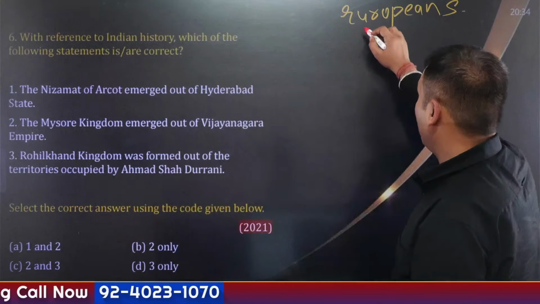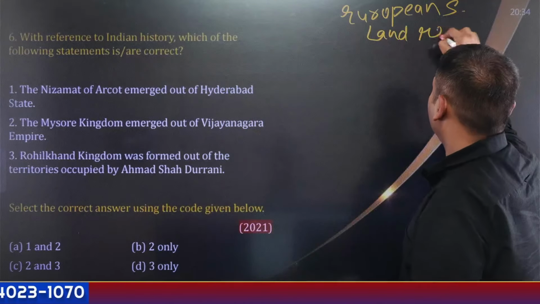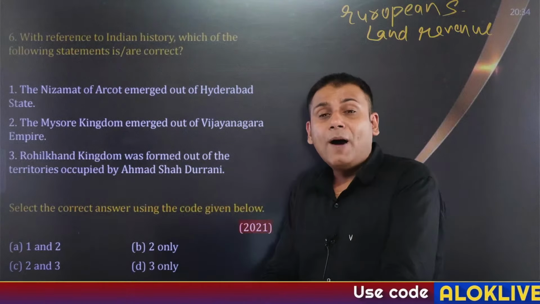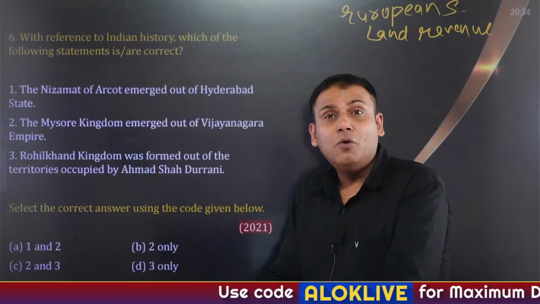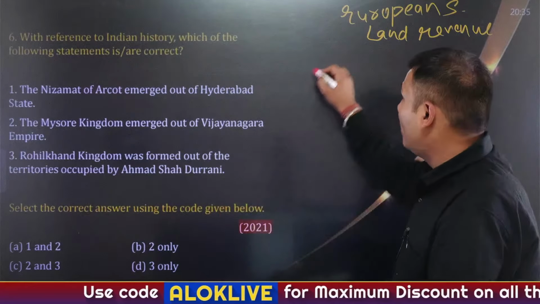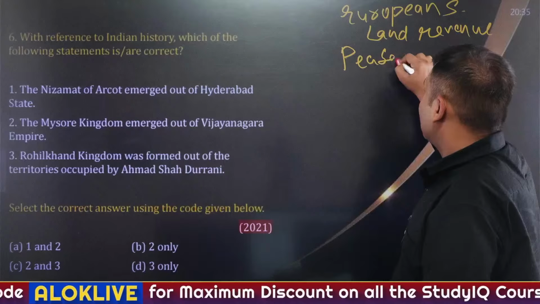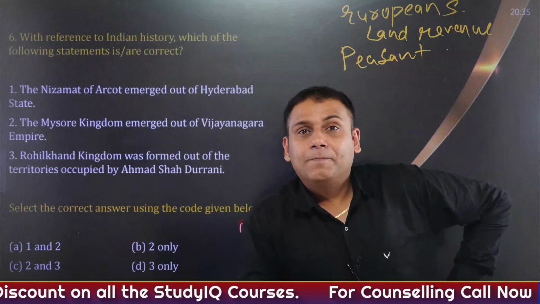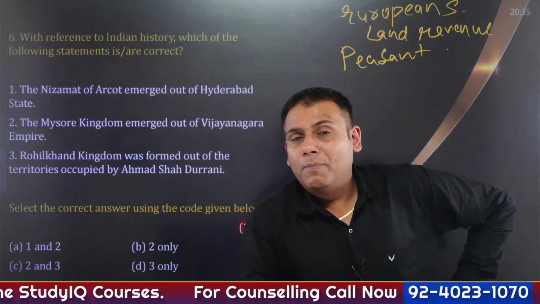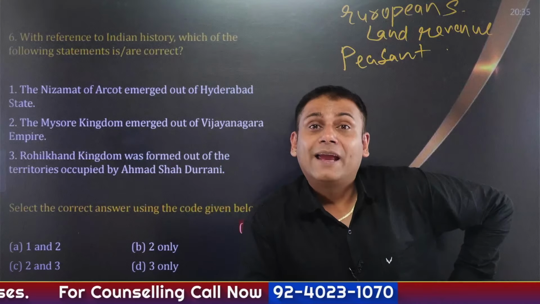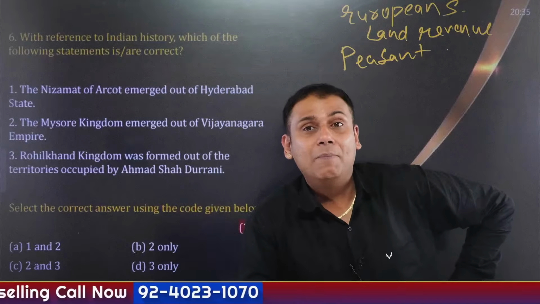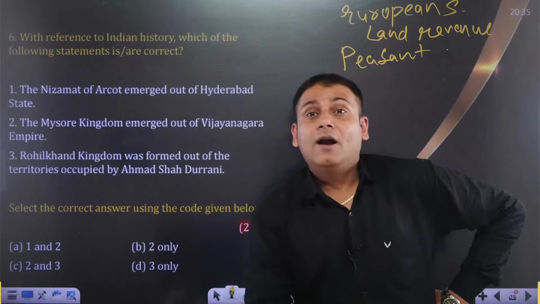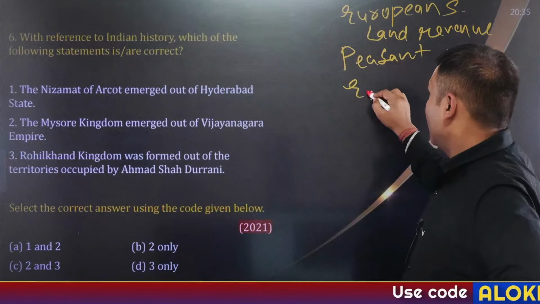Land revenue system. Then apart from land revenue system, what you need to focus upon? Specifically peasant movements, such as the Indigo agitation of Bengal. Okay, Pabna unrest. Apart from Pabna unrest, you have to focus on Champaran Satyagraha, Kheda Satyagraha, Bardoli Satyagraha, Mopla rebellion, and so on. So peasant movements are very important. Important education commissions.